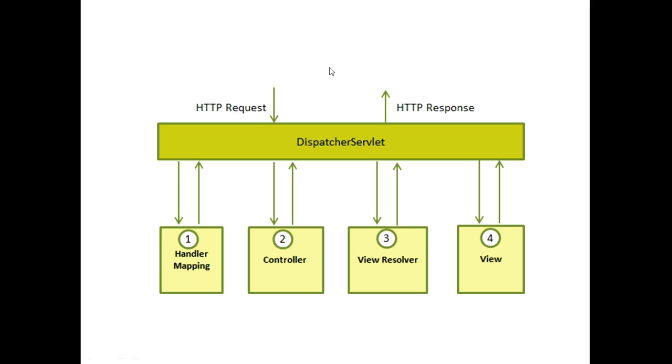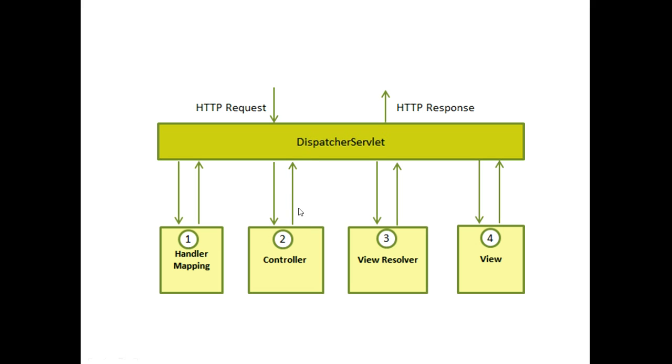So, okay, let's say the client is sending a request. The client sends a request to this thing called the dispatcher servlet, and it's going to make its way through each one of these steps. So it sends a request to the dispatcher servlet. The dispatcher servlet has this thing called a handler mapper. So whatever URL the user is trying to access is going to make its way here, and then from here it makes its way back to the dispatcher servlet. The dispatcher servlet is then going to redirect that to the controller class, and then from there it can call, more than likely, the get or the post method that is used to handle that particular request.